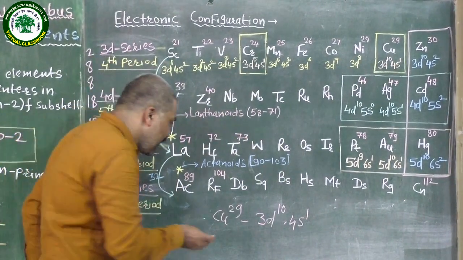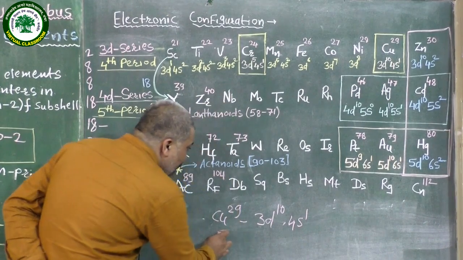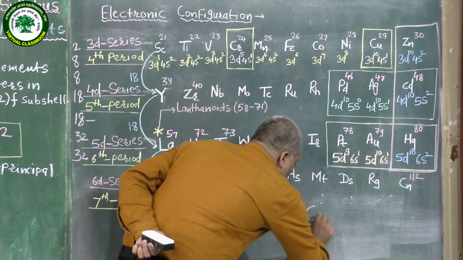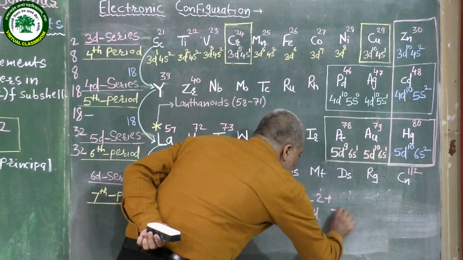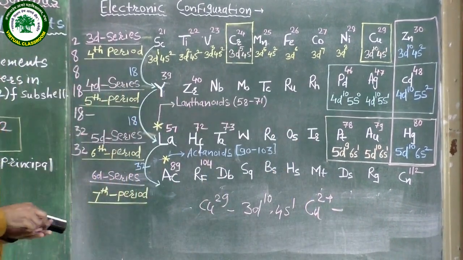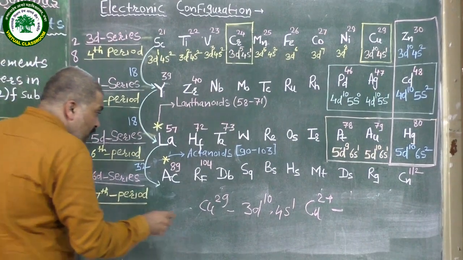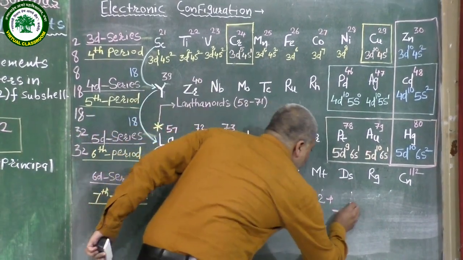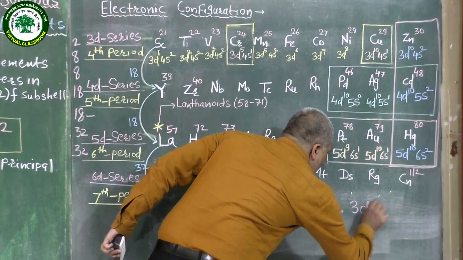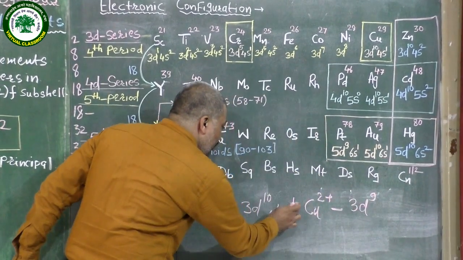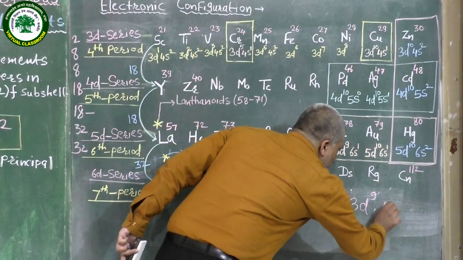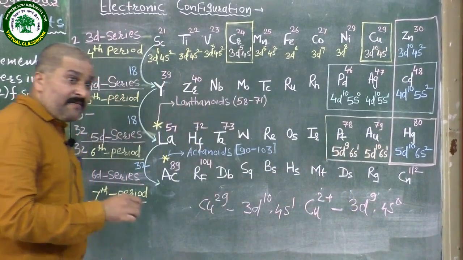Therefore, copper in the +2 oxidation state shows the electronic configuration 3d9, as 2 electrons are removed, one from 3d and one from 4s, so 4s0. What does it mean?